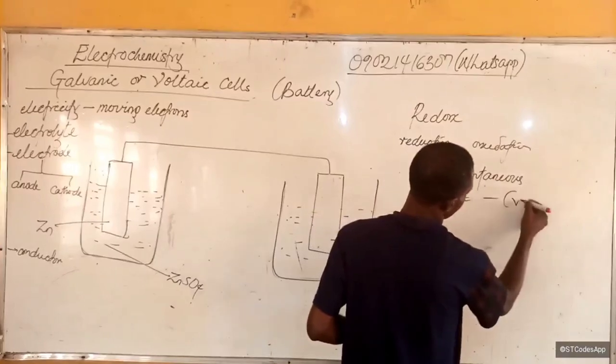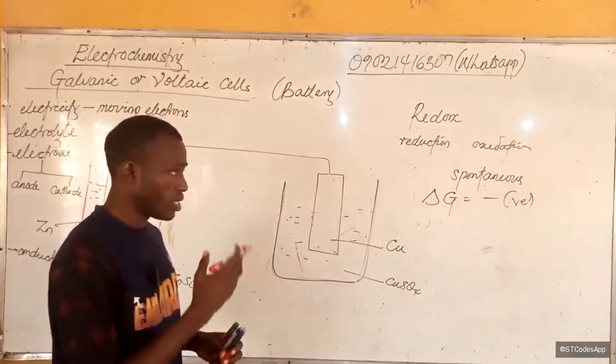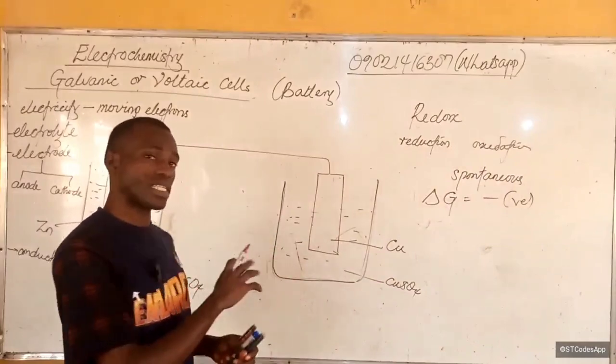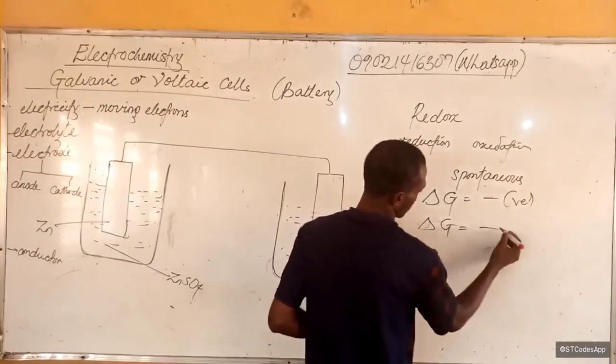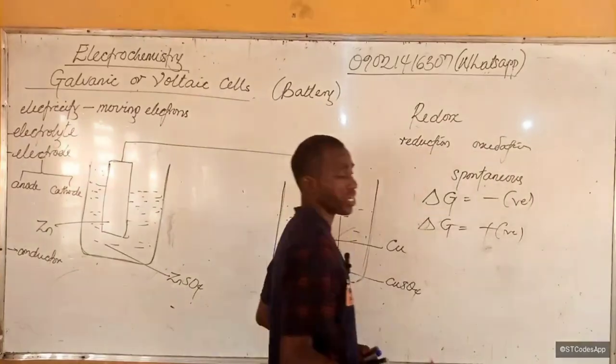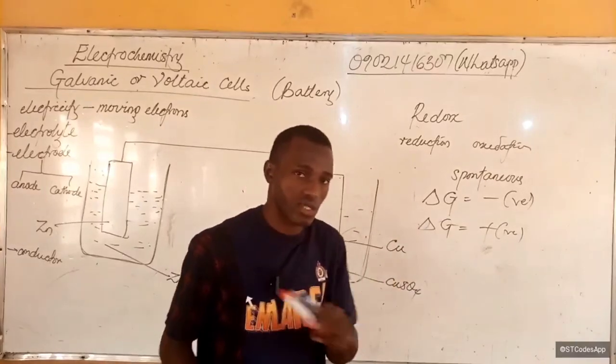And you remember also that for a spontaneous reaction, we know that the change in Gibbs free energy would be negative. Now I'm just trying to get into all of these nitty-gritties that you will need to understand this concept. For a non-spontaneous reaction, the Gibbs free energy is positive, and for an equilibrium reaction, Gibbs free energy is 0. All right, there's also something called electrode potential here.